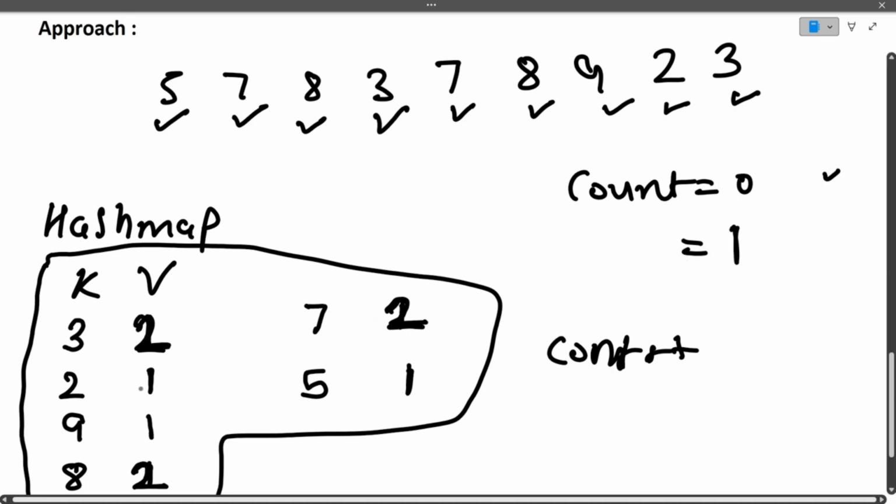Okay, next is 2. Is its value greater than 1? No, it is not greater than 1, so we will not update the count. Next, 9. Is it greater than 1? No. Next is 8. Is the value of 8 greater than 1? Yes, it's greater than 1, so we will update the count to 2.